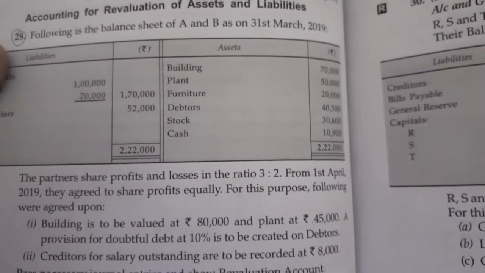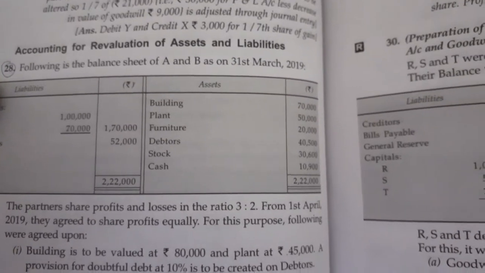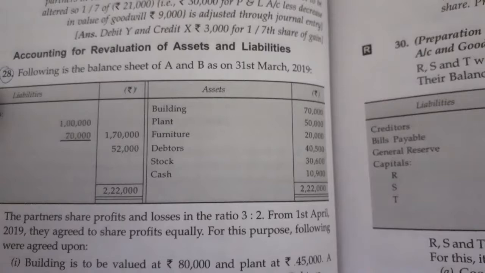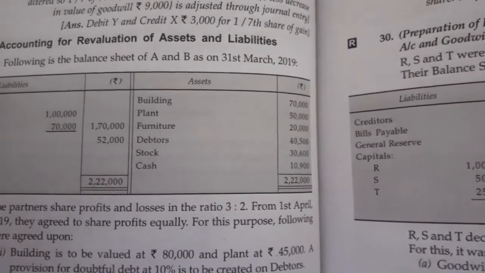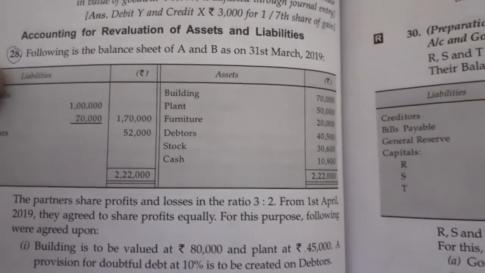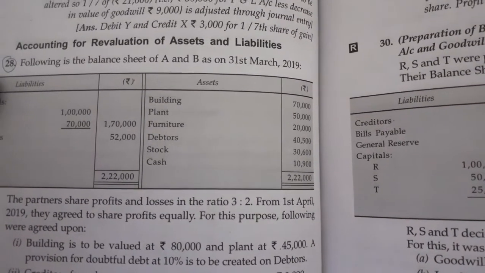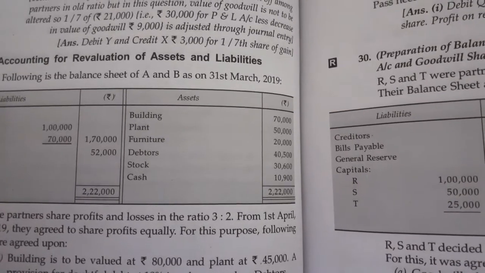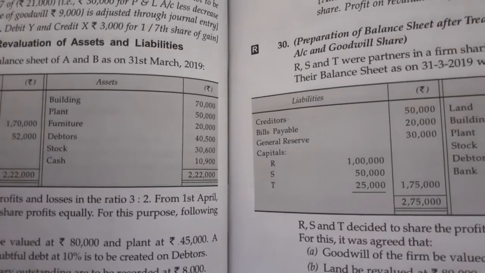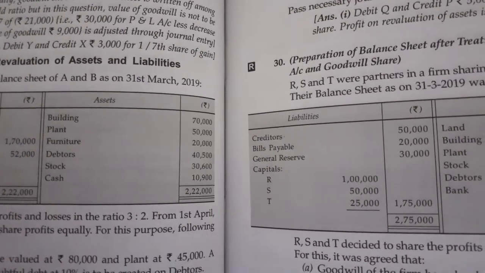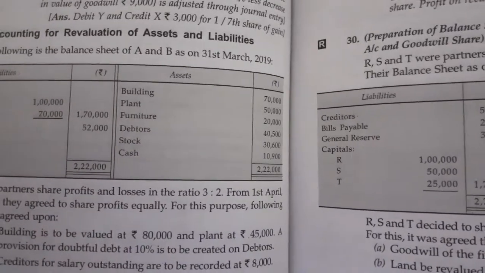The additional information says the partners share profit and losses in the ratio 3:2. From 1st April 2019, they agreed to share profits equally. For this purpose, the following were agreed upon. Number 1, building is to be valued at 80,000. So now the value of building is 80,000. It has increased by rupees 10,000. And plant at 45,000. In the balance sheet, plant is shown at rupees 50,000. It has declined by rupees 5,000.